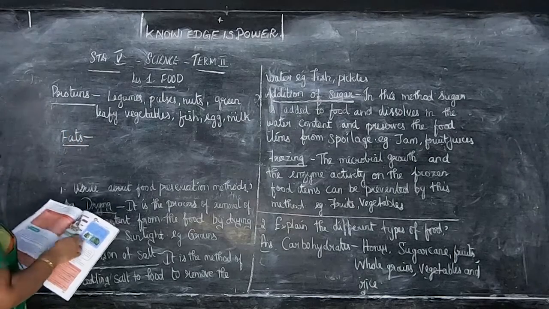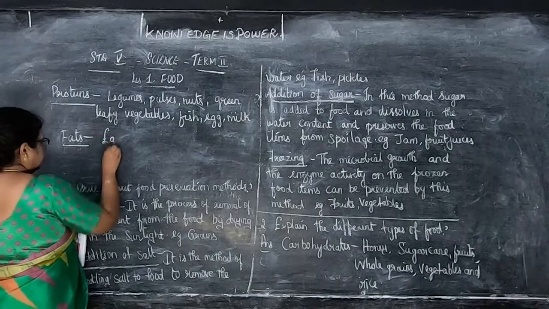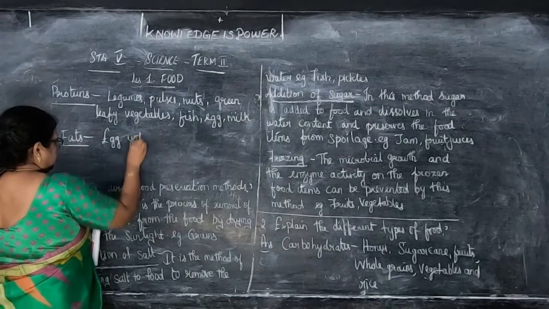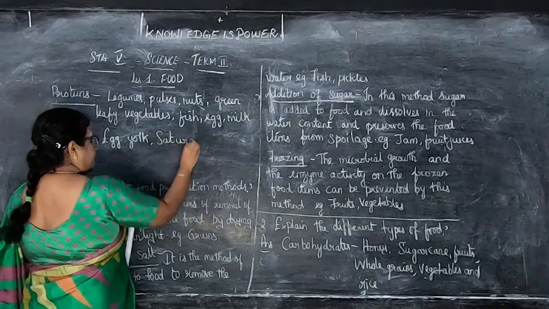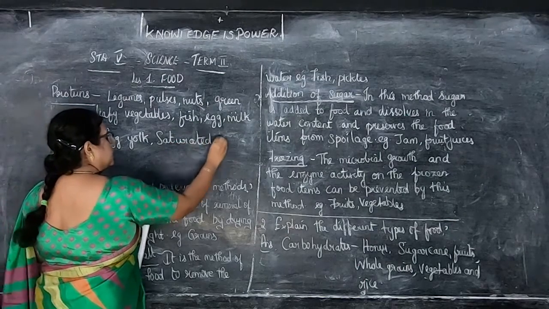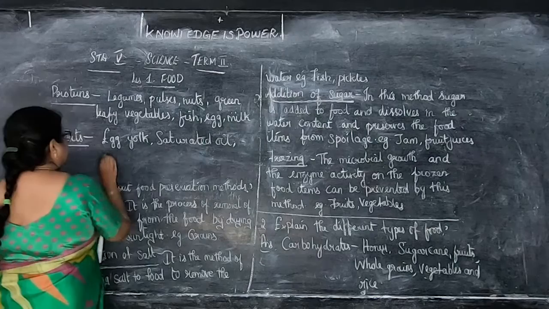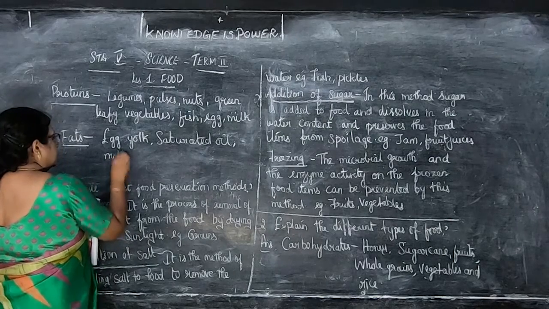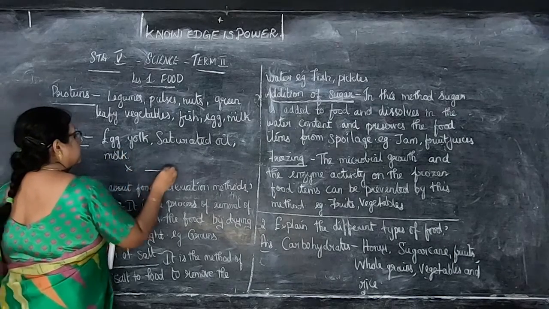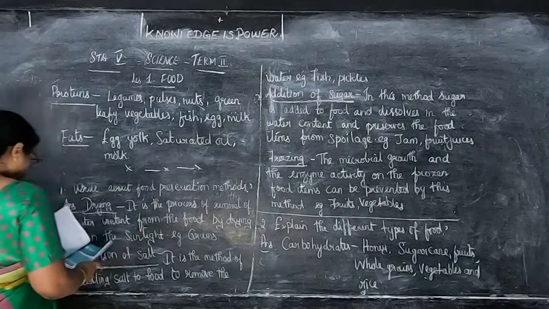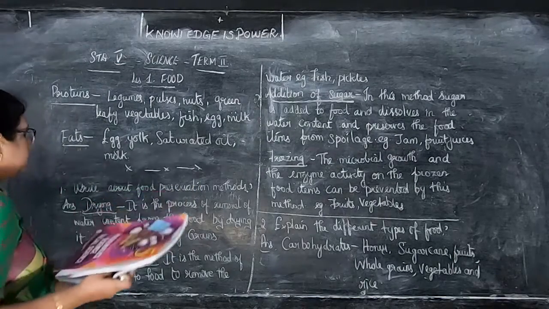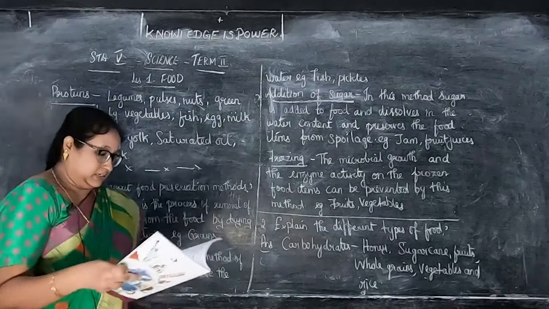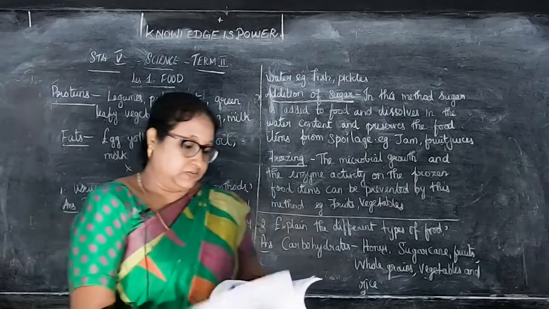Fats is egg yolk, saturated oil, and milk. Okay, children? That's all for you. With this, we finish this lesson, children. Okay? So we have written this. So, 2 detailed questions are given, children. So, by this we finish.